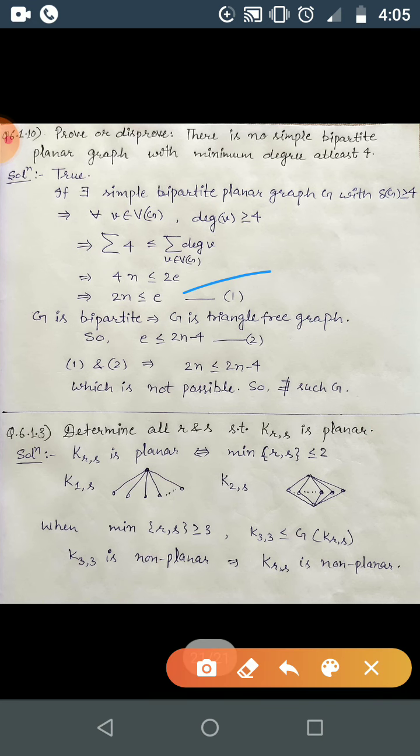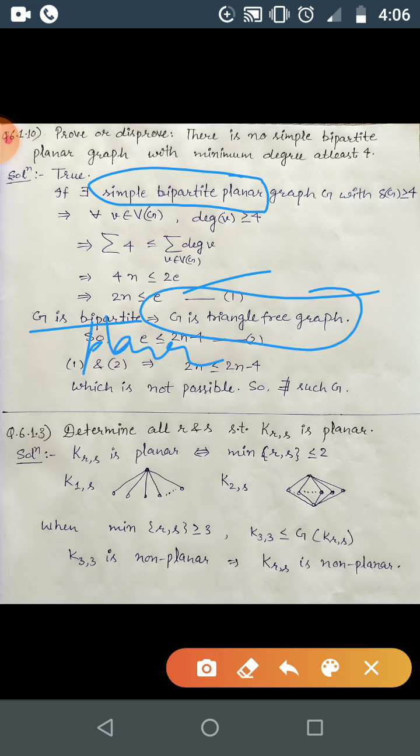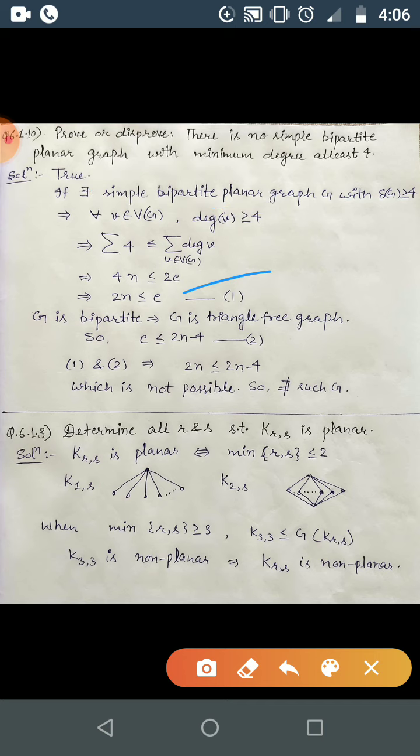We have one more given thing: we assumed there exists a simple bipartite planar graph, and whenever G is bipartite planar, then G is triangle free, correct. Since G is bipartite, there is no odd cycle.